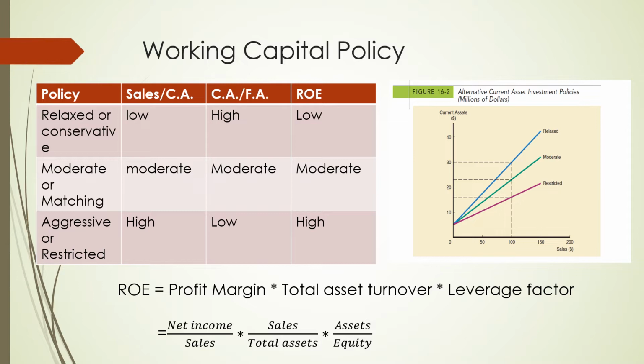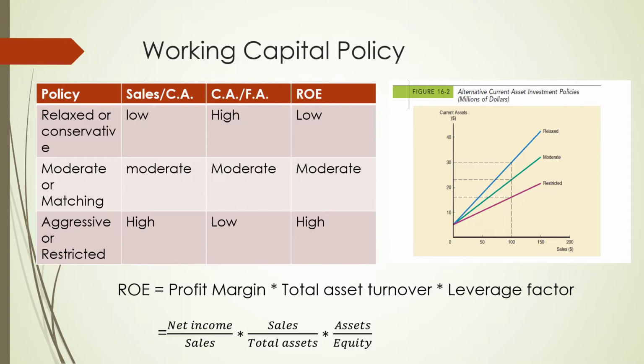When it is going to be high, when you are going to maintain less current asset as compared to your sales, we call it an aggressive or restricted working capital policy. I can define it in terms of current assets upon fixed assets also.